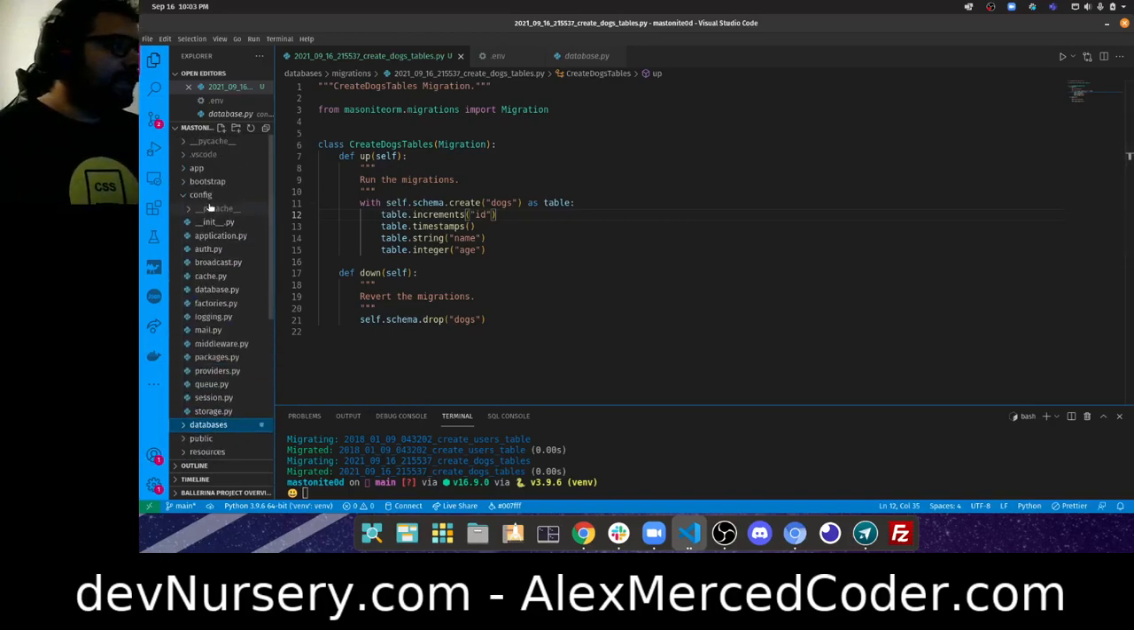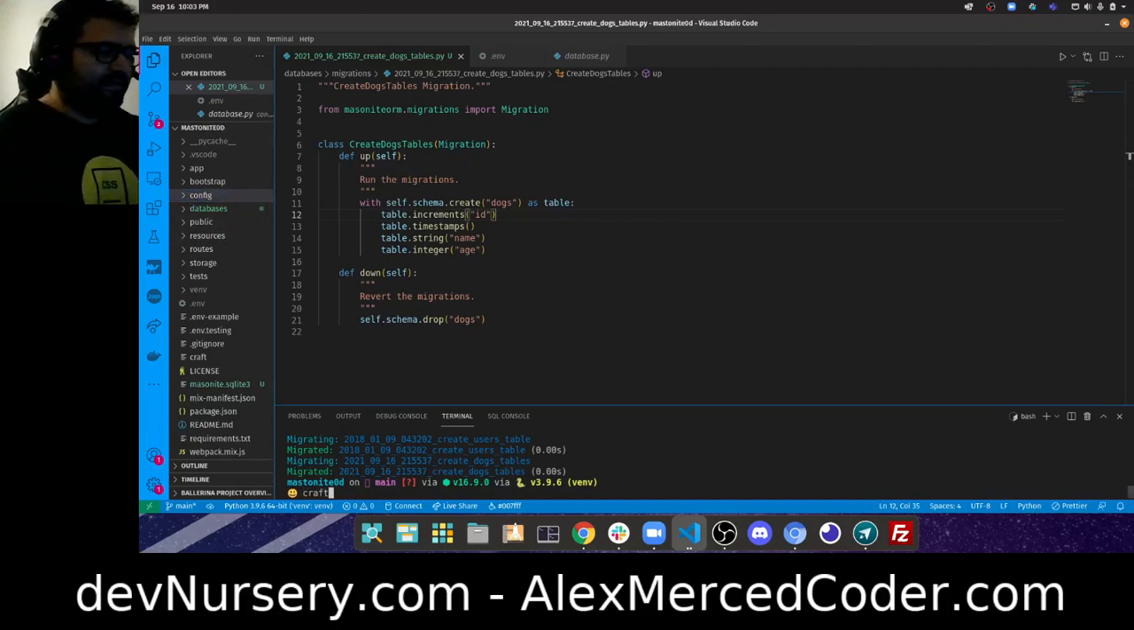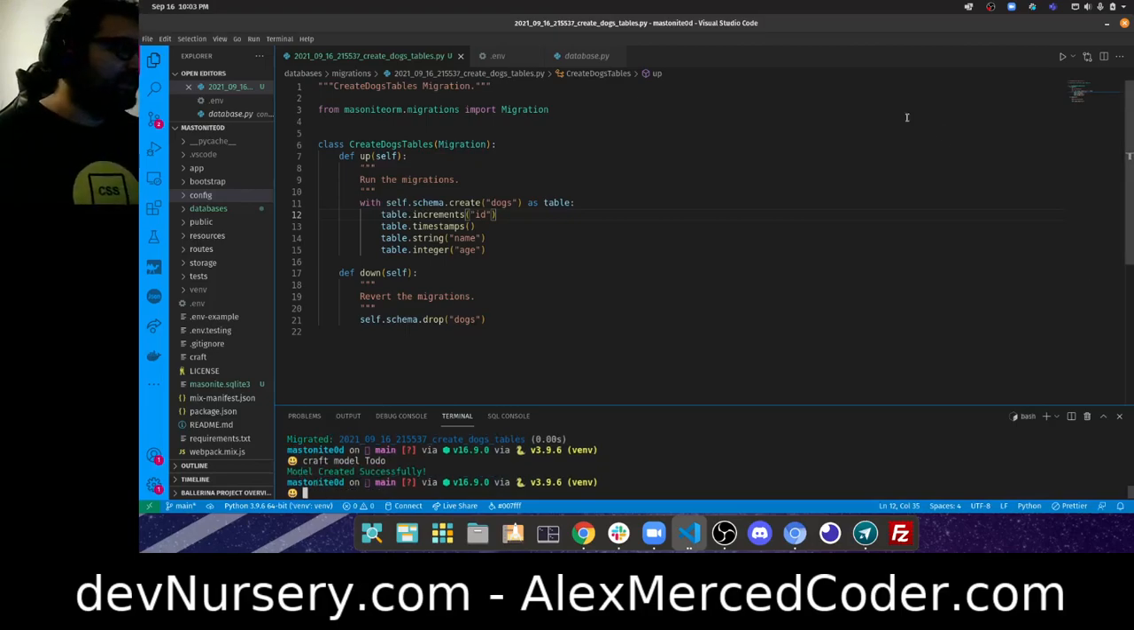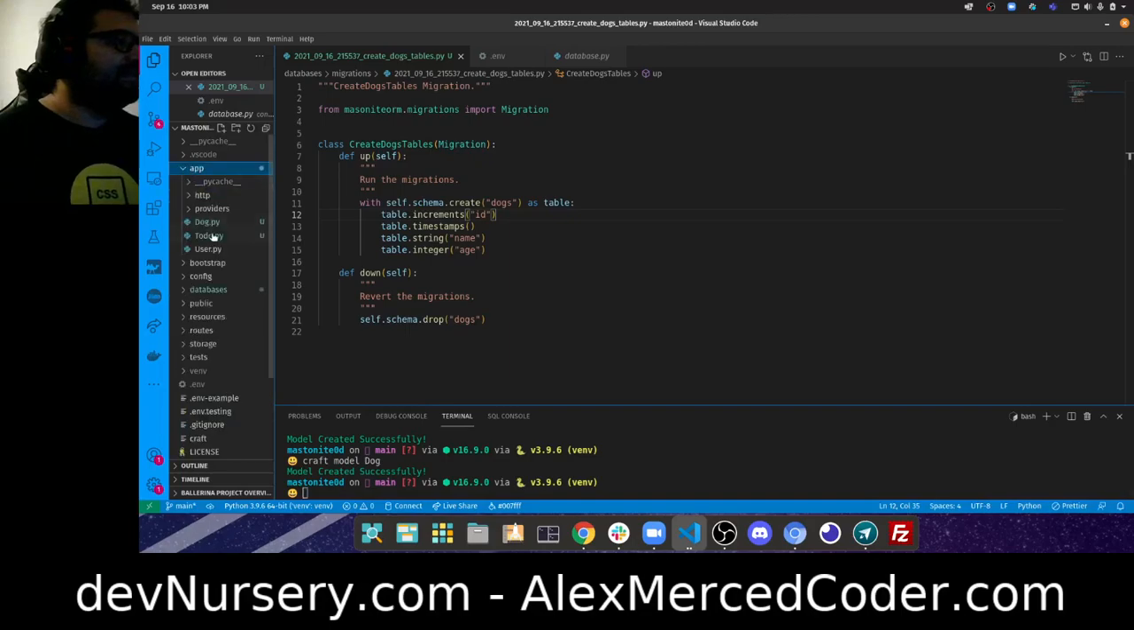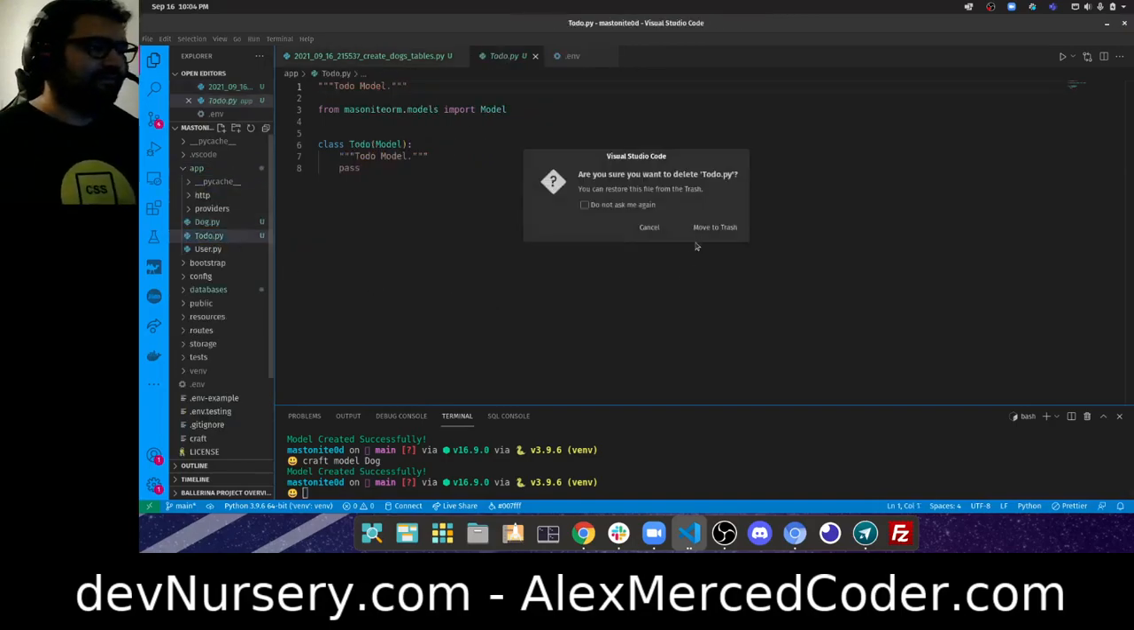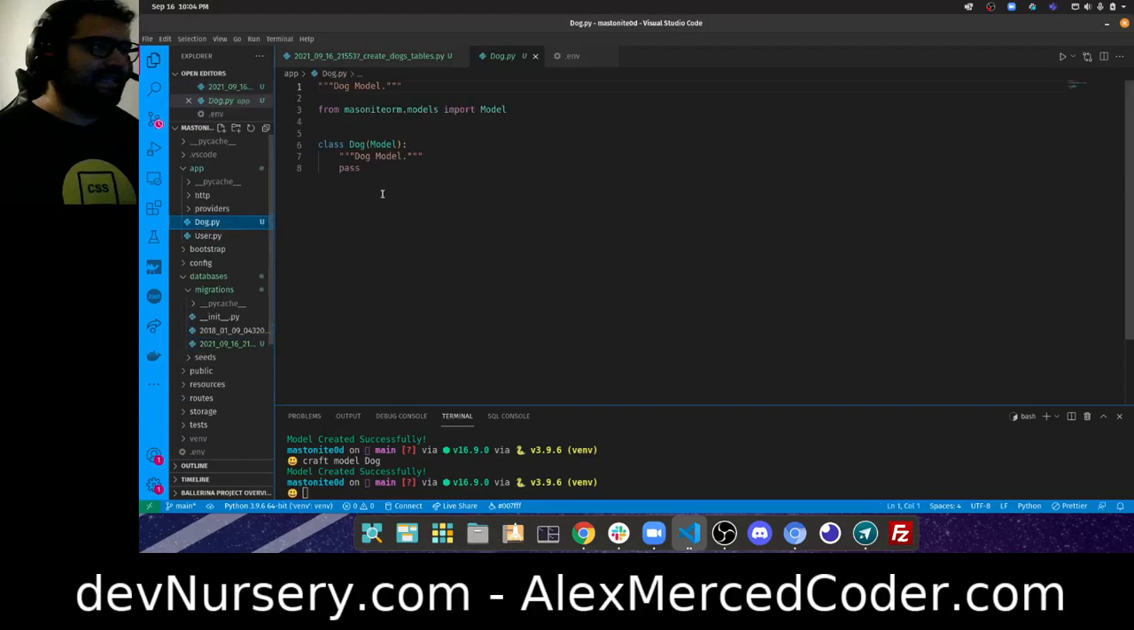Okay, cool. So now we need a model. So I say craft model to do. I don't know if there's any other flags I really want to pass there. I think that's it. Craft model to do. Oh no, not to do. Craft model dog. There we go. I'll delete the to do model.